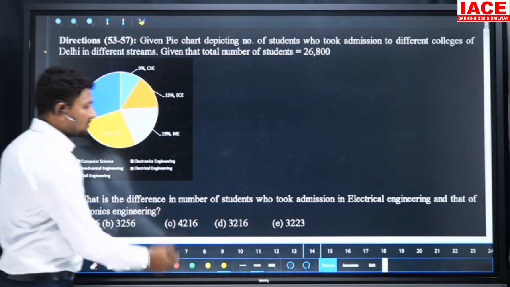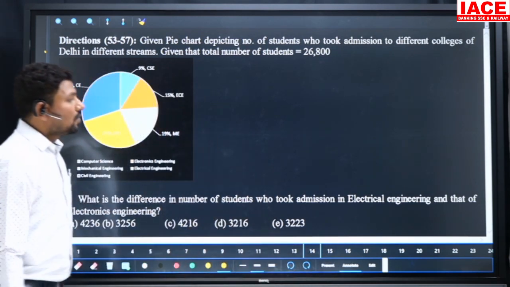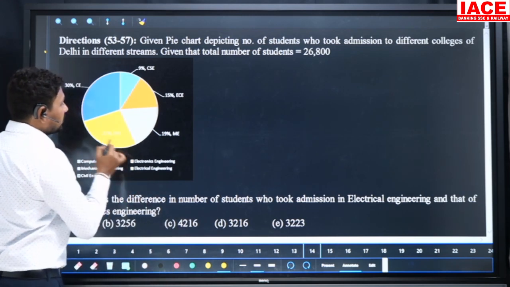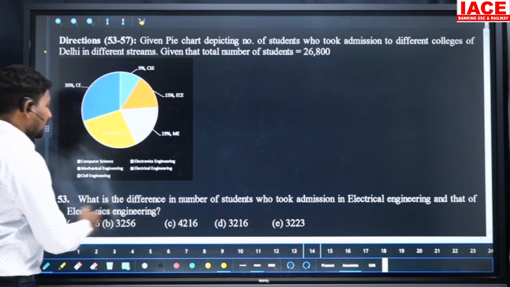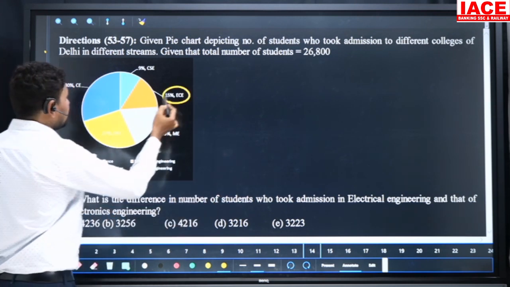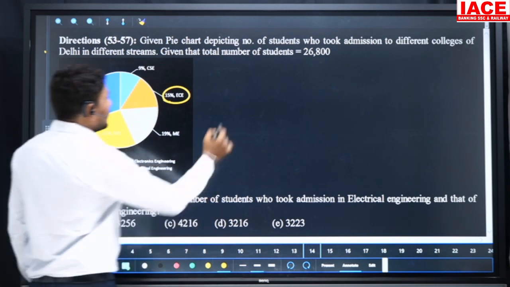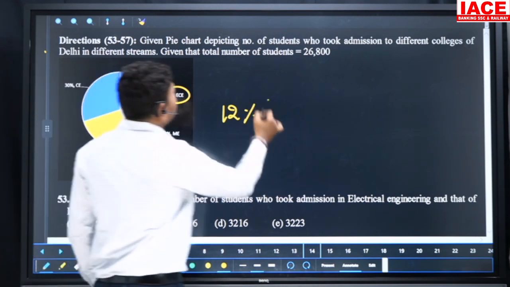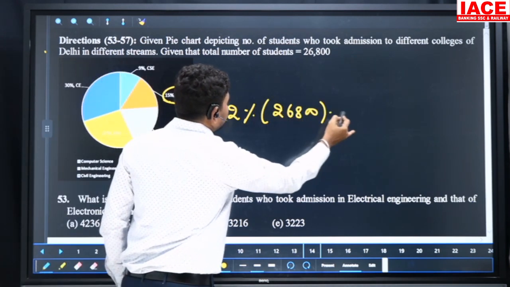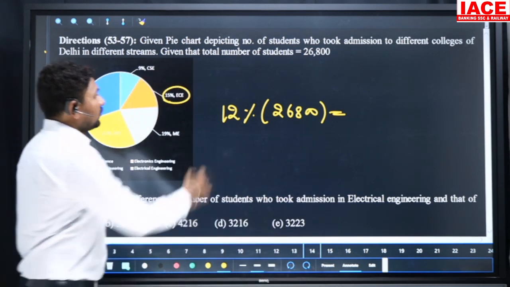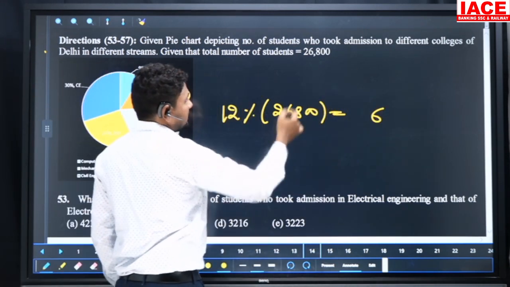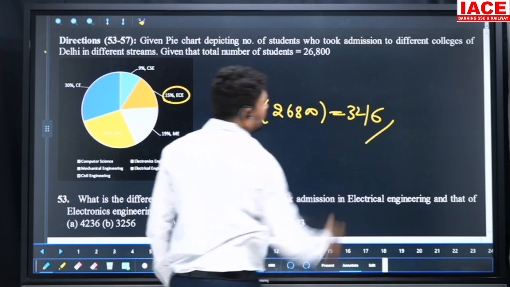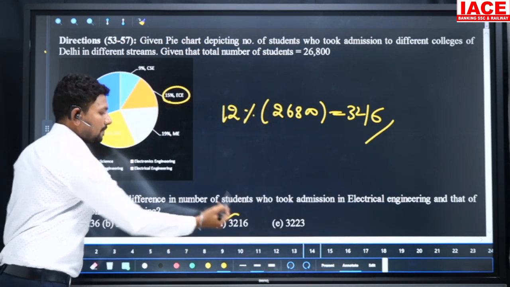What is the difference in the number of students who took admission in electrical engineering and electronics engineering? Electrical engineering is the yellow color, 27%, and electronics engineering is 15%. The difference is 12%, and 12% of the total value 26,800, we are going to multiply. 12 times 8 is 96, and 9 is carried. 12 times 6 is 72, plus 9 is 81. 12 times 2 is 24. The overall value is 3,216. Our option is D.